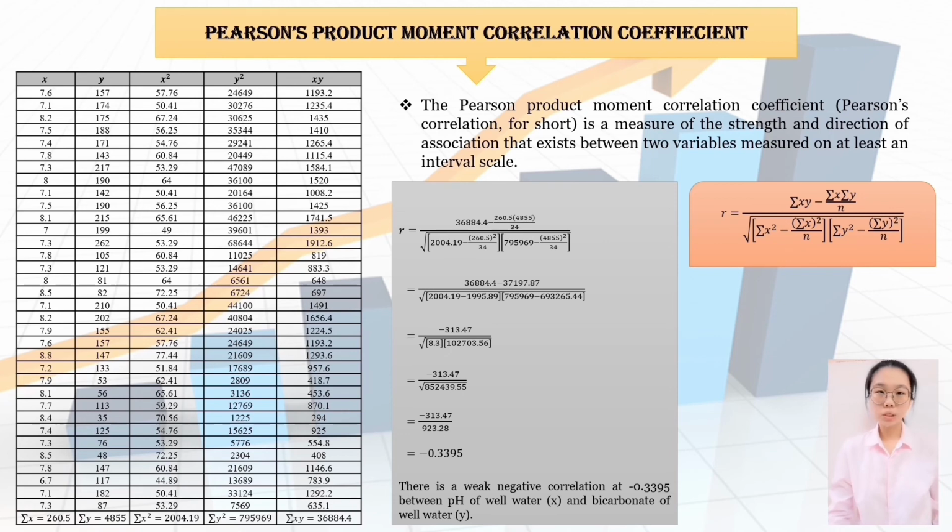Furthermore, the Pearson product-moment correlation coefficient, Pearson correlation for short, is a measure of the strength and direction of association that exists between two variables, measured on at least an interval scale. Therefore, Pearson correlation for the groundwater survey is negative 0.3395. There is a weak negative correlation at negative 0.3395 between pH of well water and